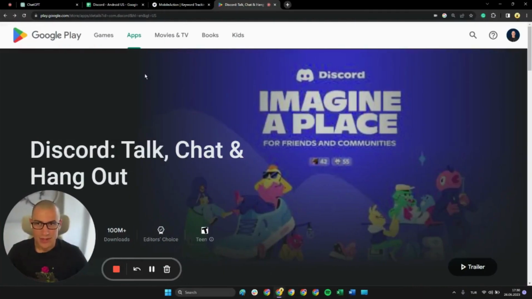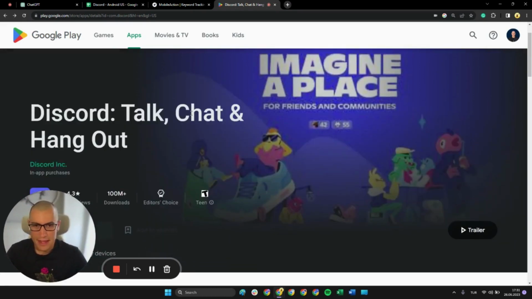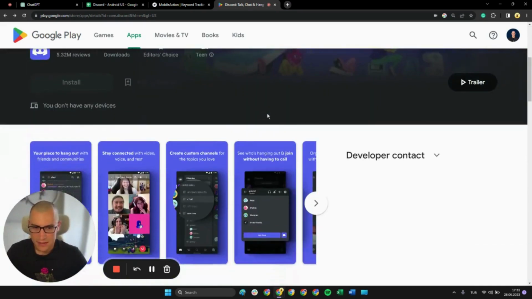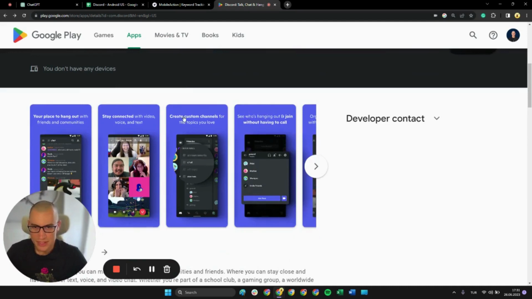So here we go. I just opened the US store listing of Discord, and we're going to have a general look first and then go into detail later on. The title is Discord, Talk, Chat, and Hangout, and it's pretty much the same title, I think, as their iOS app's title. And down we go to the screenshots.